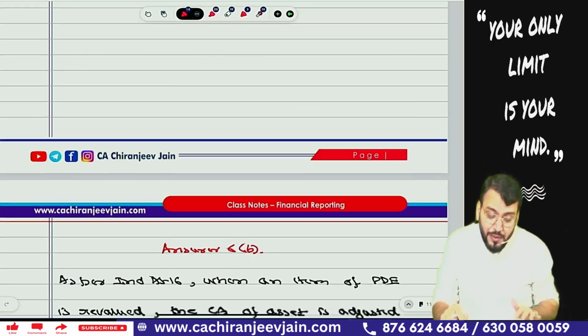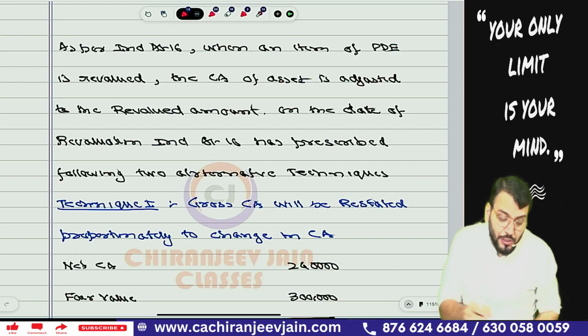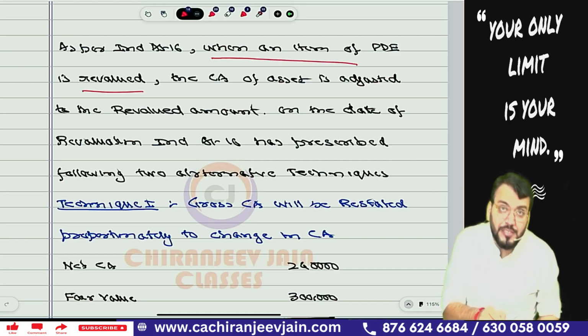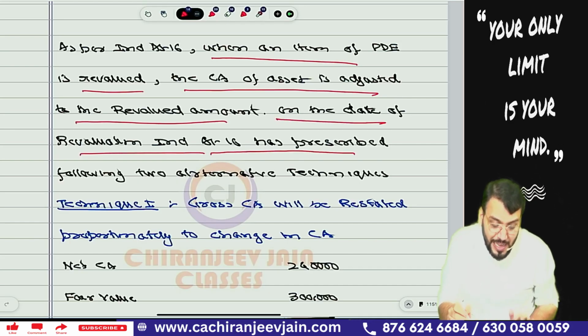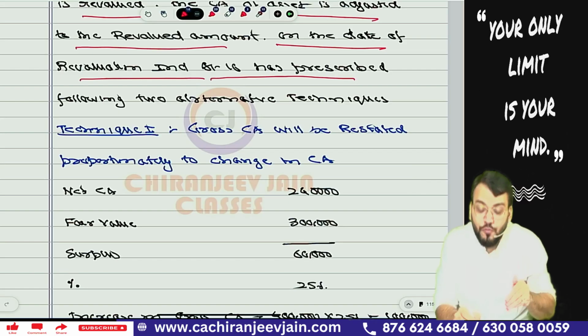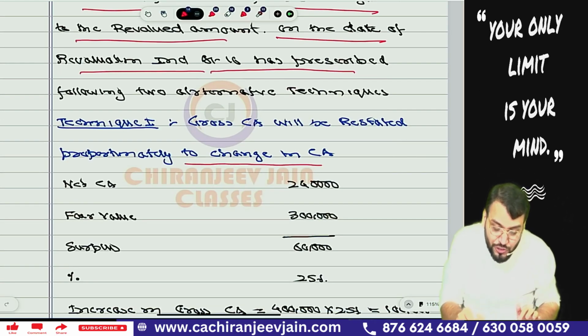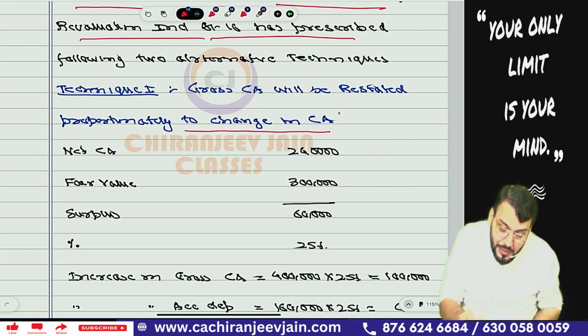So if you remember, there are two techniques given for the accounting treatment, technique 1 and technique 2. We have discussed the presentation of the item of PPE in the balance sheet. As per Ind AS 16, when an item of PPE is revalued, the carrying amount of the asset is adjusted to the revalued amount on the date of revaluation. Ind AS 16 has prescribed the following two alternative techniques. Technique number 1 is what? The gross carrying amount will be restated proportionately to the change in the carrying amount, meaning we restate the gross carrying amount in relation to the carrying amount.